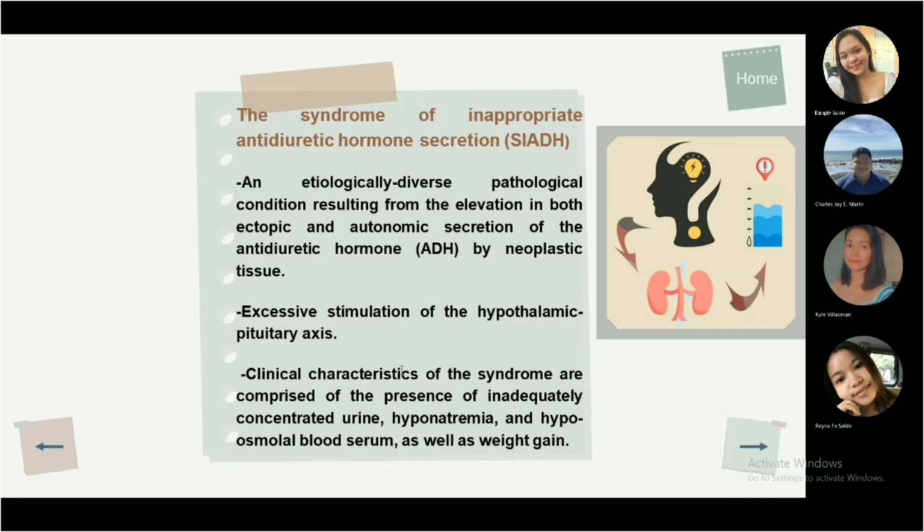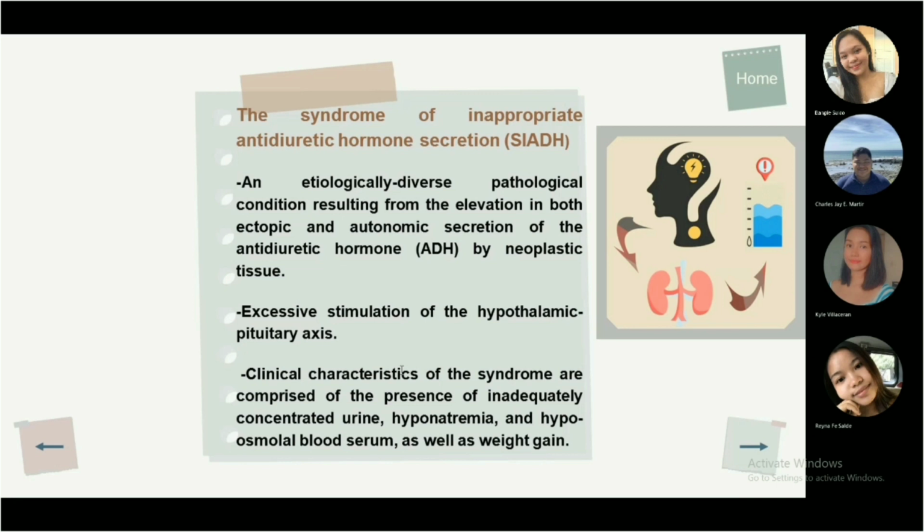The syndrome of inappropriate antidiuretic hormone secretion, or SIADH, is an etiologically diverse pathological condition resulting from the elevation in both ectopic and autonomic secretion of the antidiuretic hormone, or ADH, by neoplastic tissue, excessive stimulation of the hypothalamic pituitary axis, such as in pulmonary diseases, central nervous system abnormalities, endocrine gland dysfunction, or due to the use of some medications, intensification of renal ADH action by certain medications, and action of substances chemically related to vasopressin.